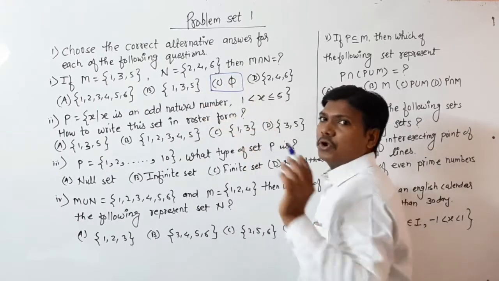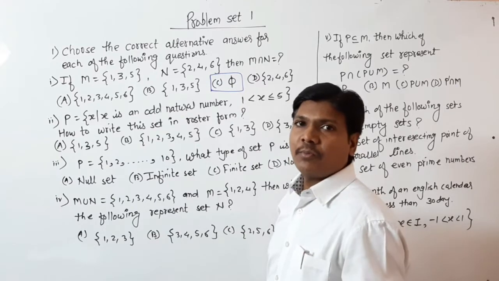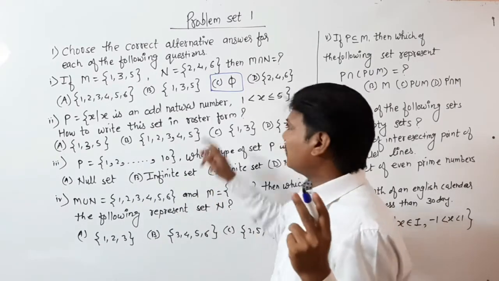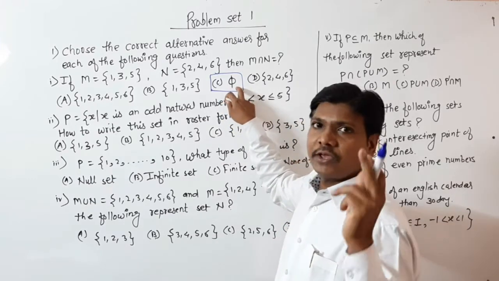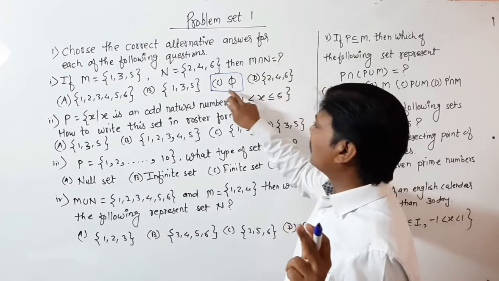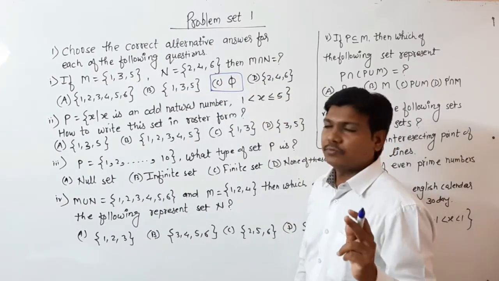You know the property of the empty set: the empty set is a subset of every set. So if nothing is common in two sets, then the empty set is common. So here A intersection B is the empty set, which means option C is correct.